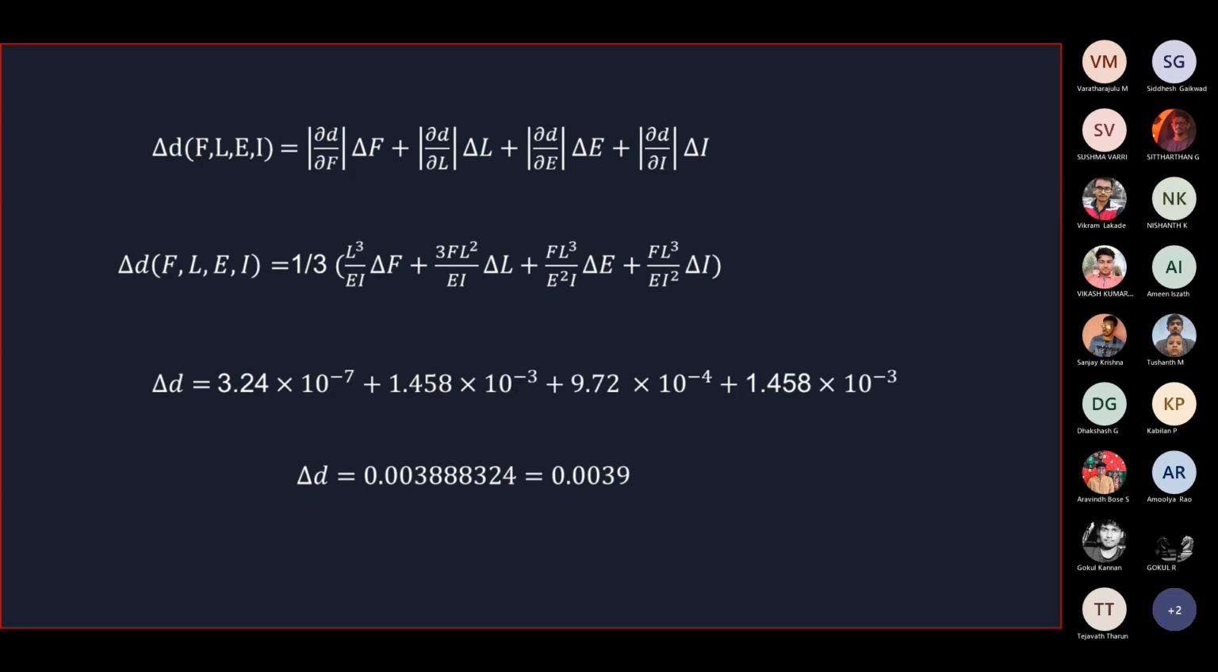We get the total answer delta d, which is the uncertainty in the deflection, is equal to 0.0039.